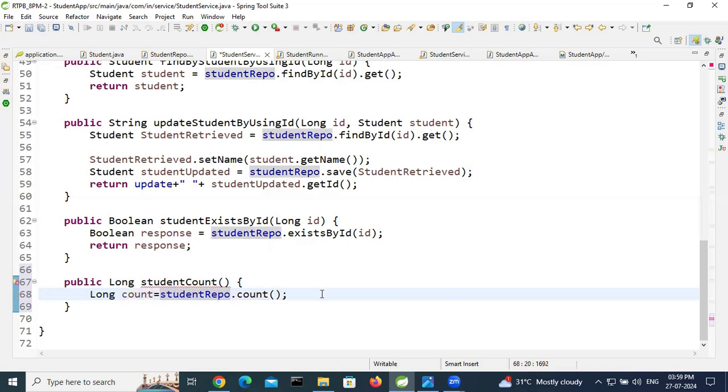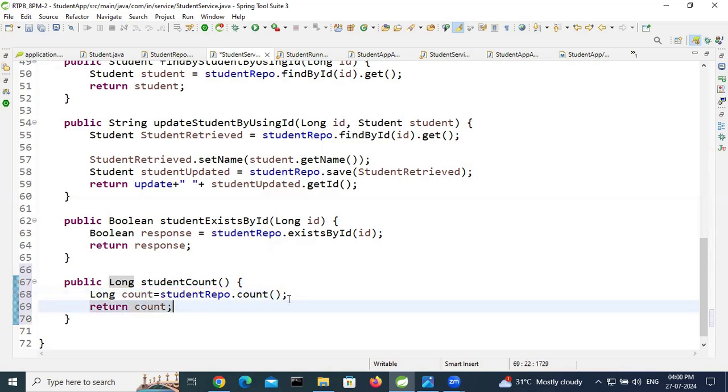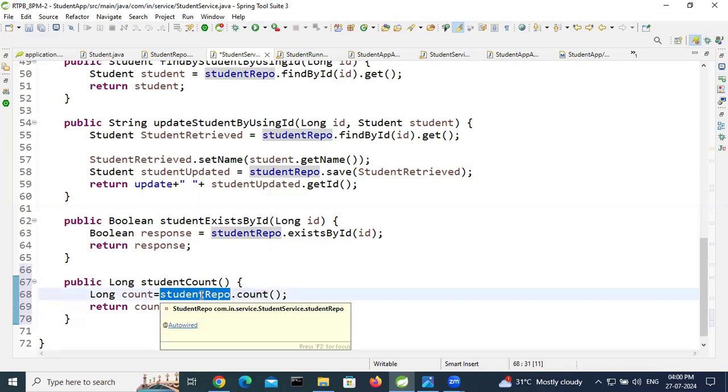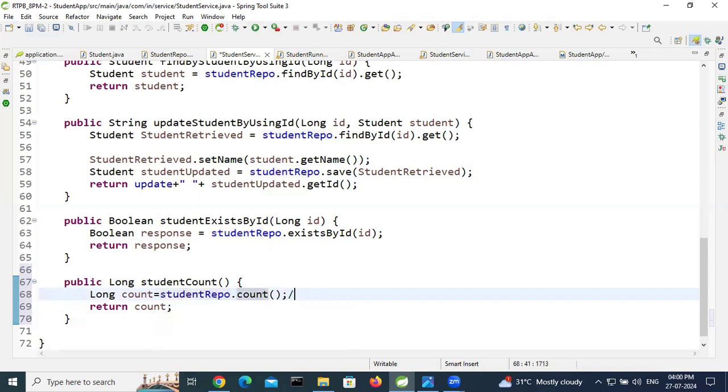Here, return count. But we need this count in string format. Suppose if 4 employees are found, then we want 4 in word format, letters format. So for that, I will use one util class to convert the count to a number word.